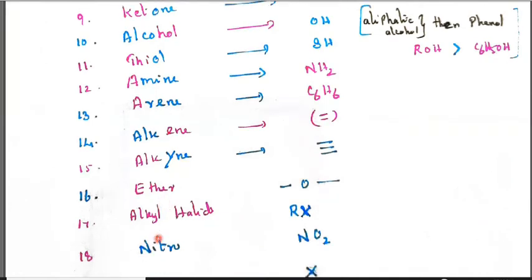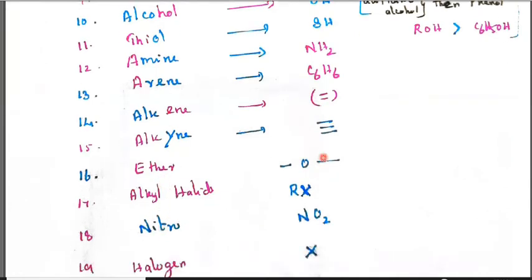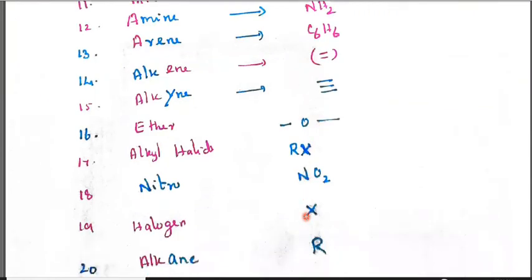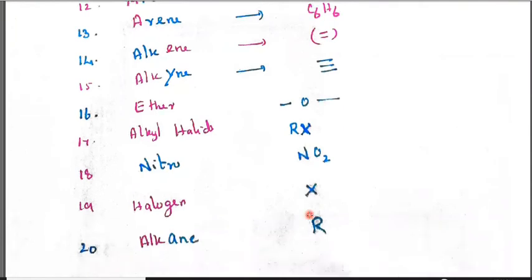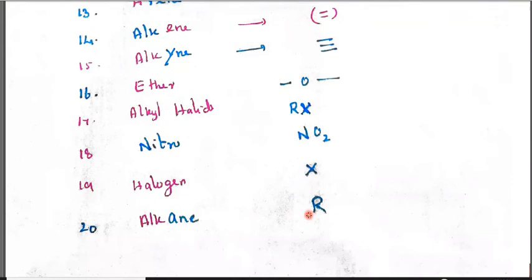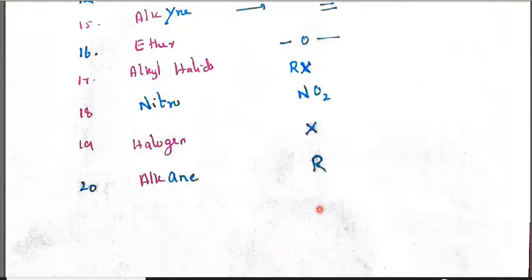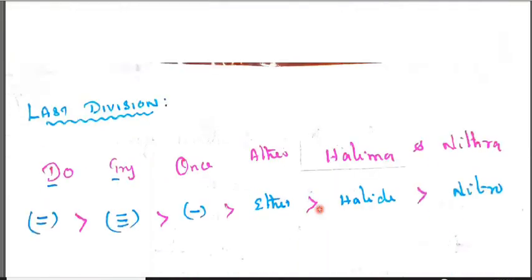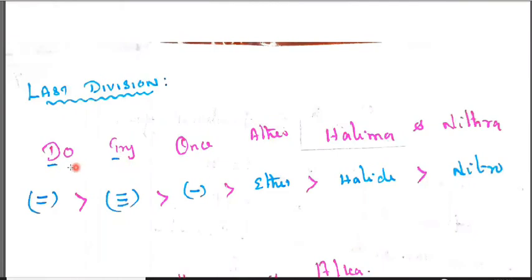So ether, alkyl halide, nitro compounds. Ether is the first, then alkyl halide, then NO2 nitro group, halogens: chlorine, fluorine, bromine, iodine, these halogens called X, and finally alkanes R. Next, the last division: double bond, triple bond, single bond, ether, halides, and nitro compounds alone.